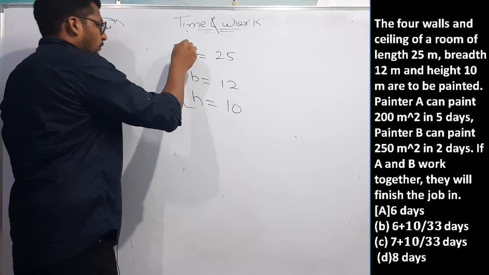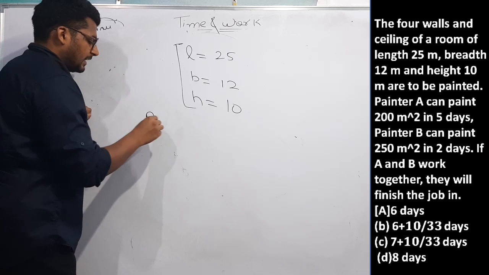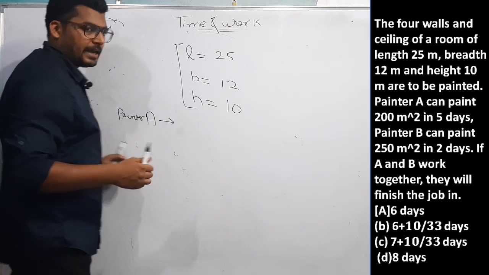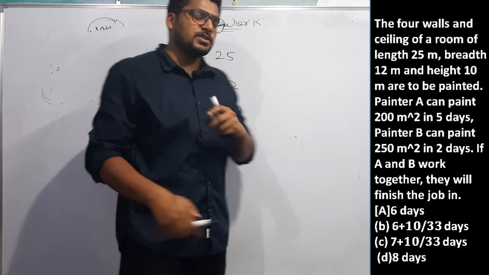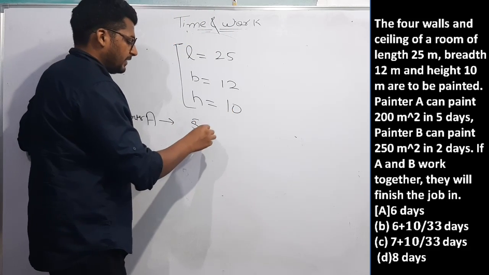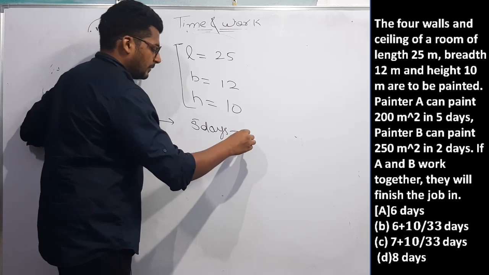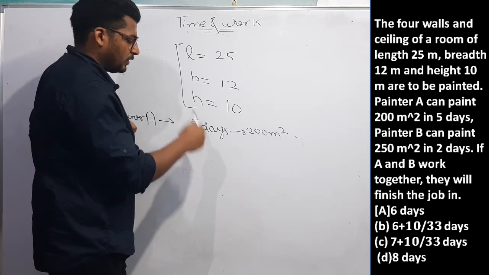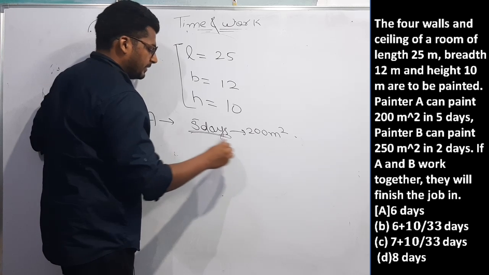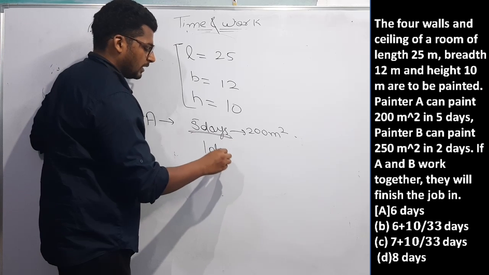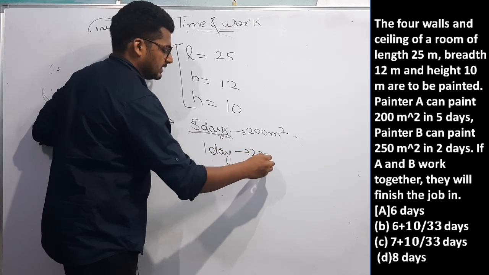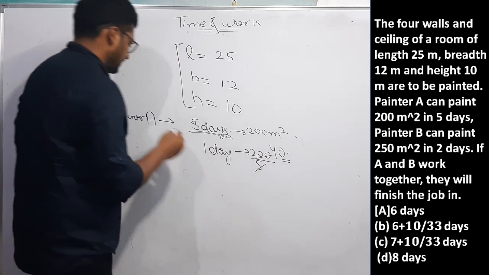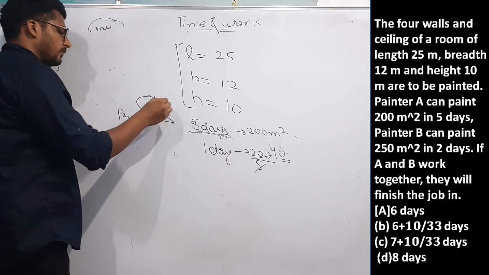As I have told you, question is saying painter A can paint 200 meters square in 5 days. That means in 5 days he can paint 200 meters square. And what will be its efficiency? I have told you work done in unit time is efficiency. That means work done by him in 1 day will be its efficiency. 200 by 5, 40. That means efficiency of painter A is 40.